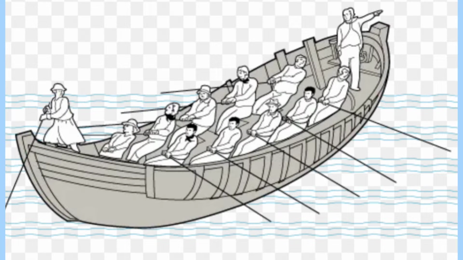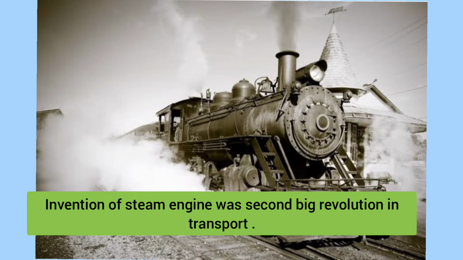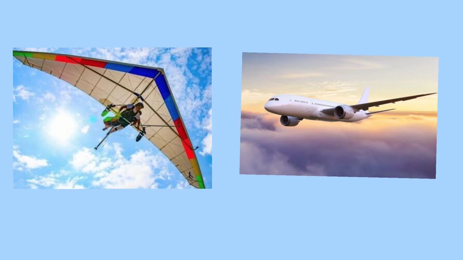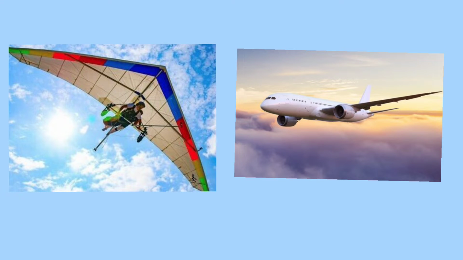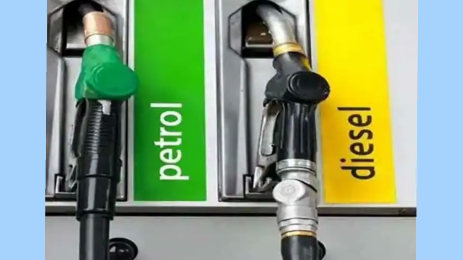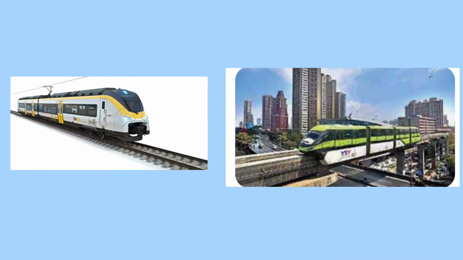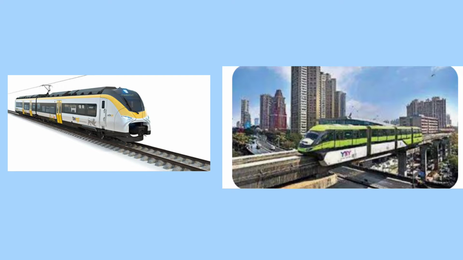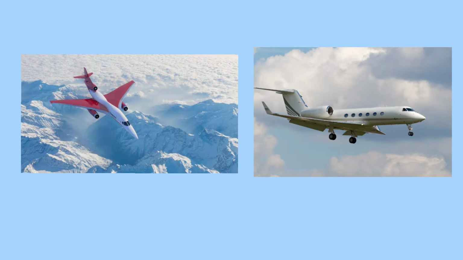In the beginning of 19th century, steam engine was invented and it was the second big revolution in transport. In 19th century, gliders and aeroplanes were made. The invention of petrol and diesel engines helped the development of modern system of transport. In 20th century, electric trains, monorail, supersonic aeroplanes and spacecrafts were introduced.